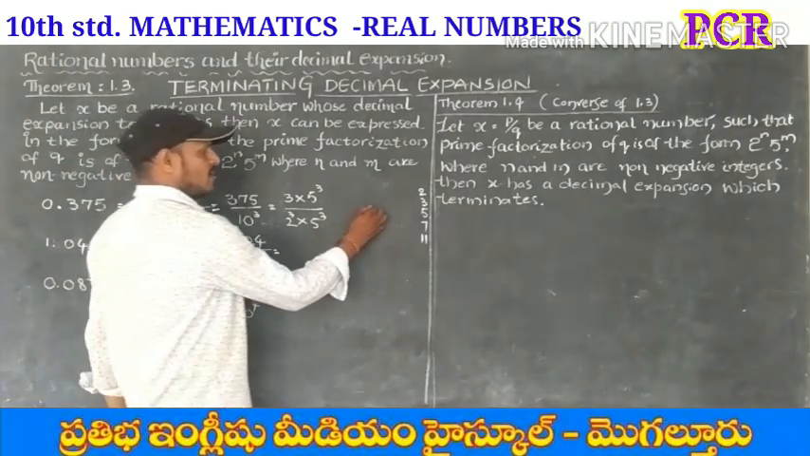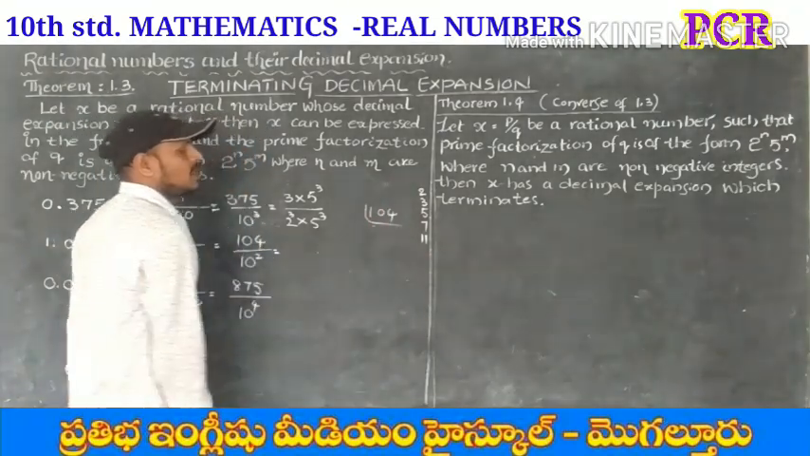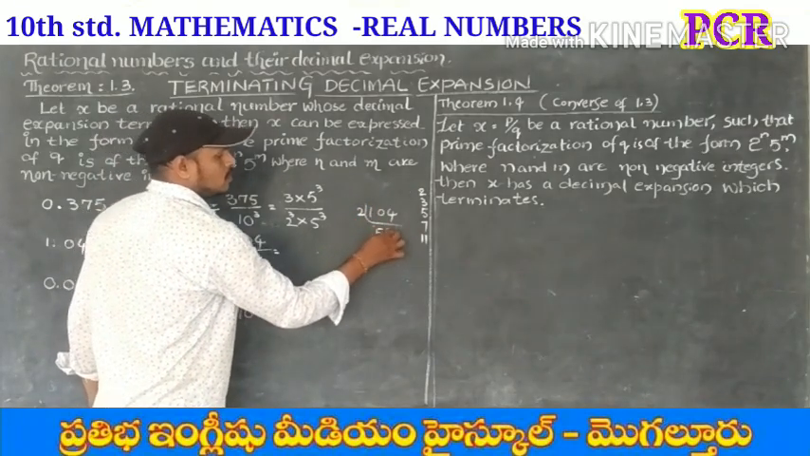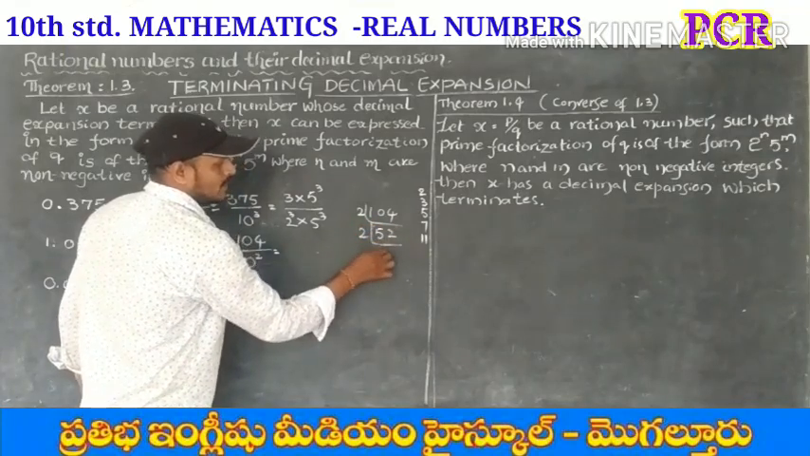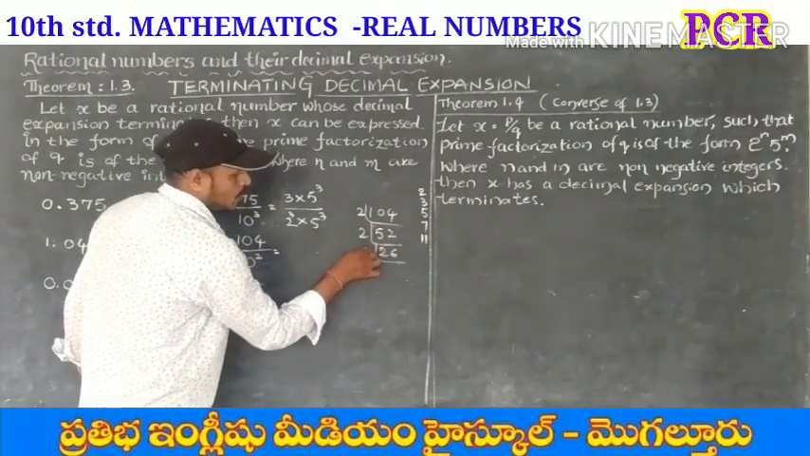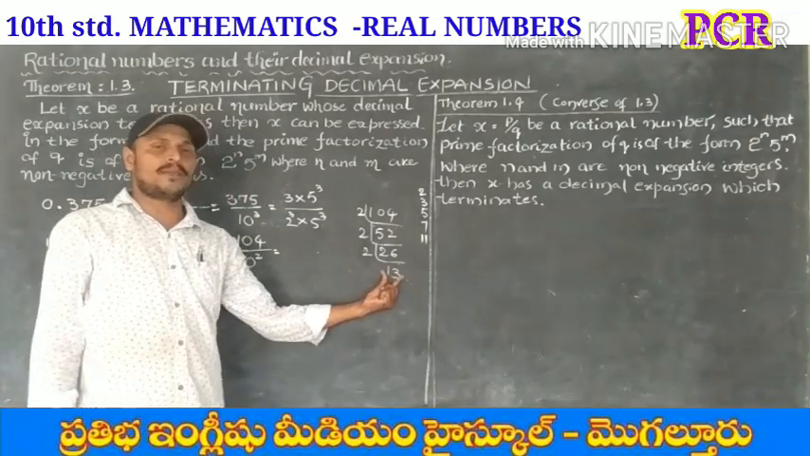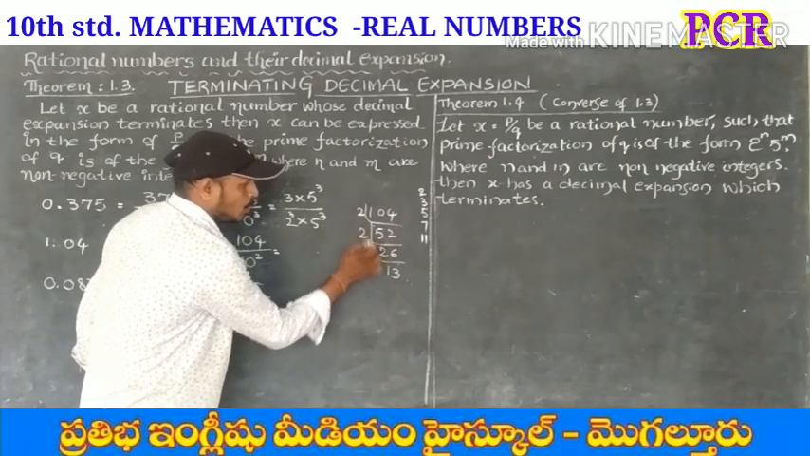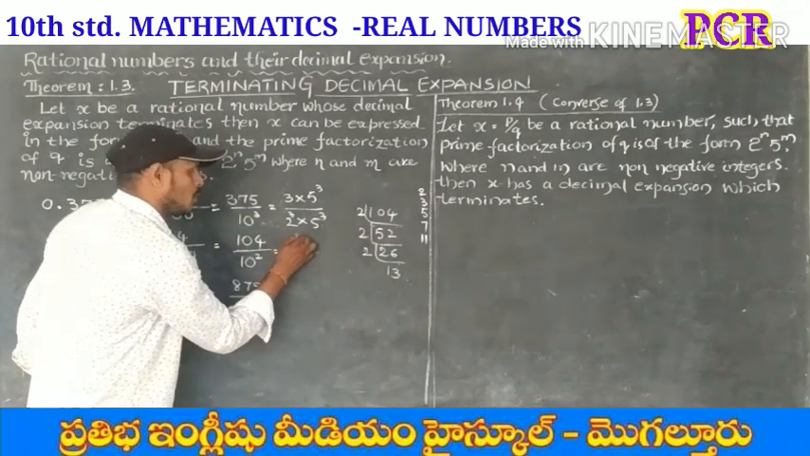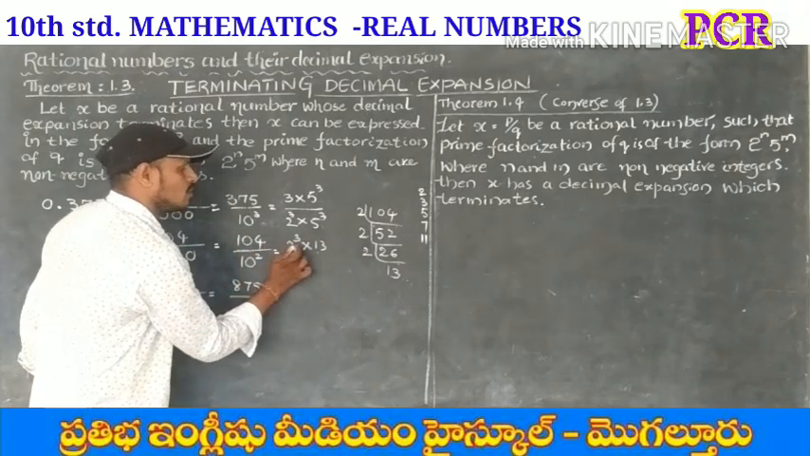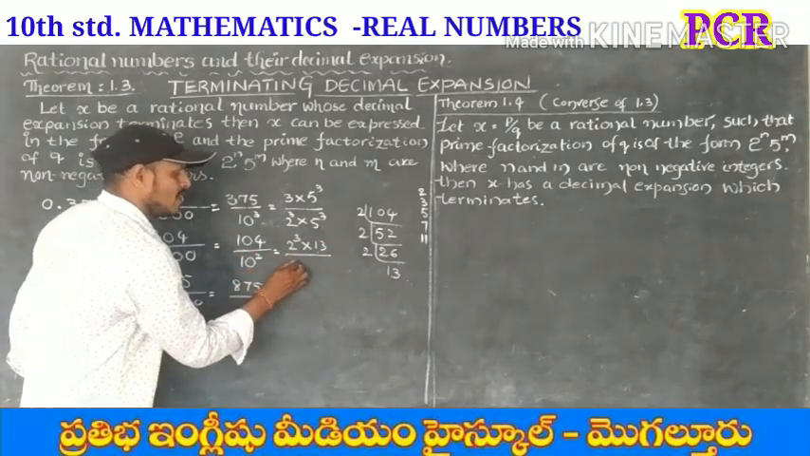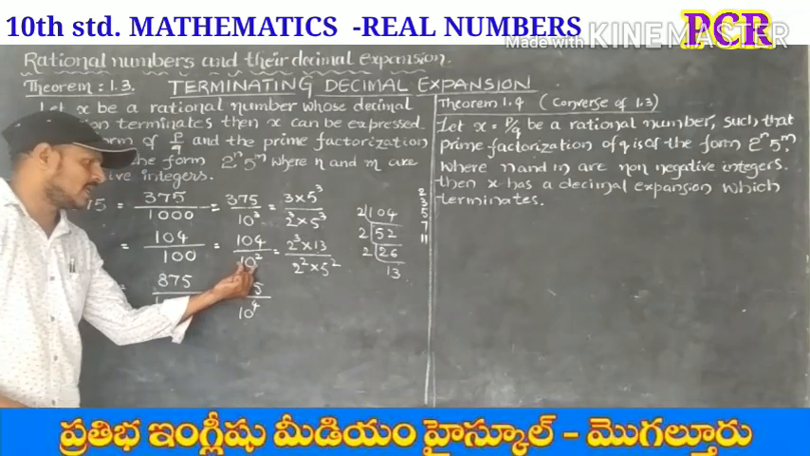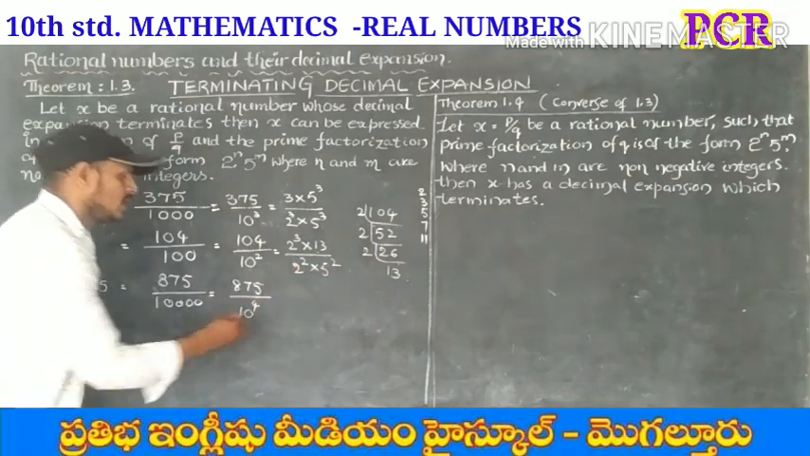Now 104. Prime factorization of 104. First 2, it is divisible by 2. How many times? 52 times. Again 2, 26 times. Again 2, 13 times. 13 is a prime number. So 104 is equal to 2 into 2 into 2, that is 2 cube into 13. So 104 by 10 square means 2 cube into 13 by 2 square into 5 square. So we can write 10 as 2 into 5 whole square.